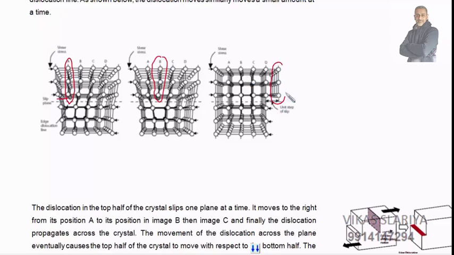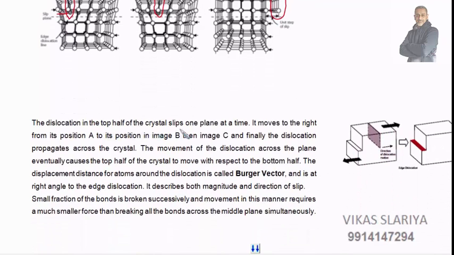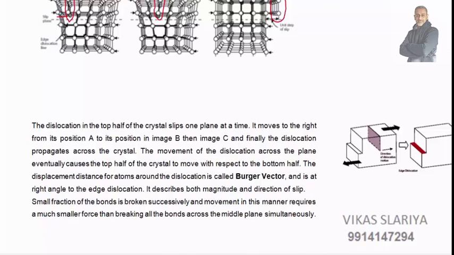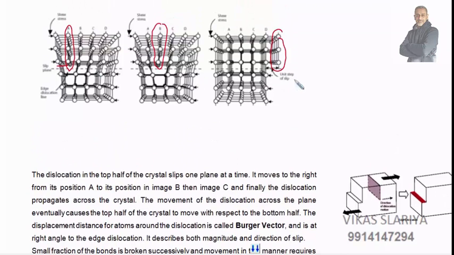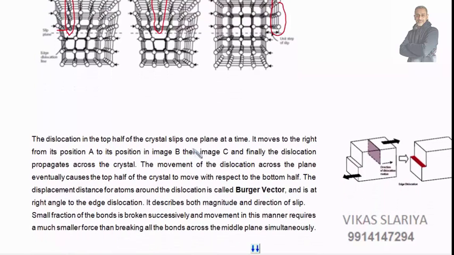Finally it has come out. Like, one step it was here, then two steps it has taken, and finally it has come out. The dislocation in the top half of the crystal slips one plane at a time. It moves to the right from position A to B, then to C, and finally the dislocation propagates through the crystal.